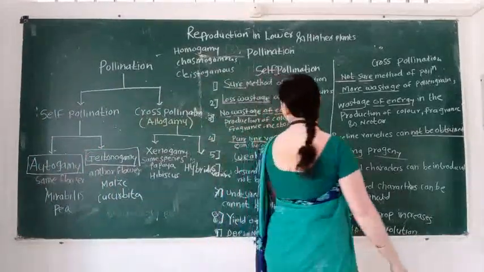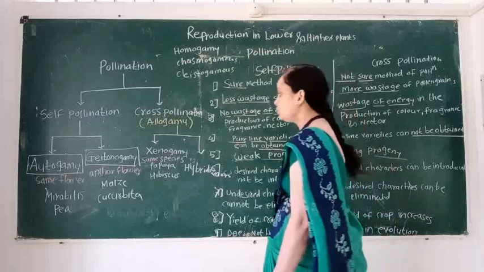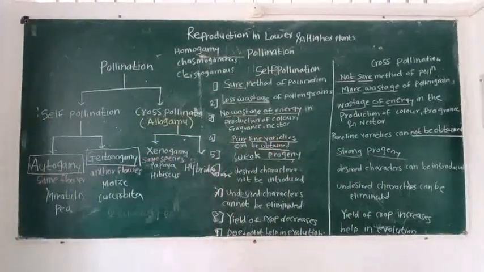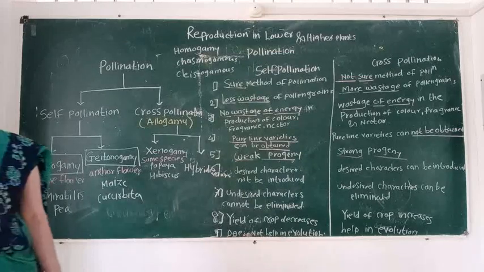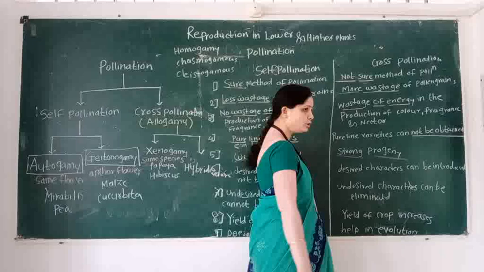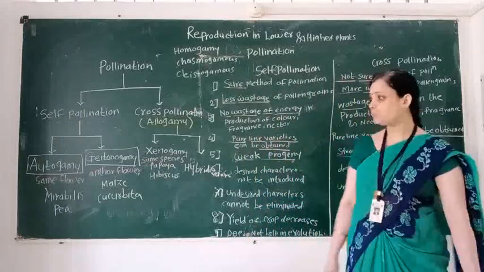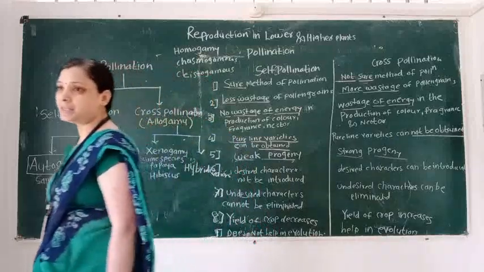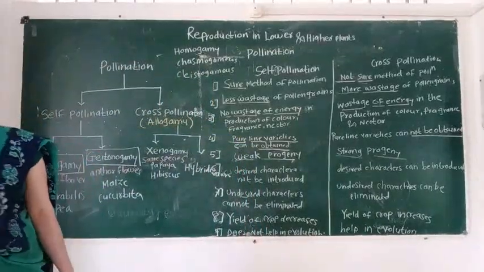Then another term, cross pollination. Cross pollination consists of how many types? Cross pollination consists of two types. First, xenogamy and second, hybridization.